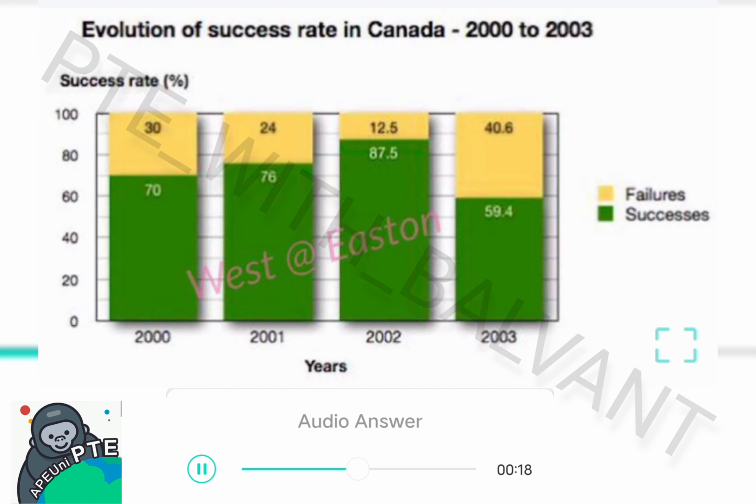I can also mention some failures and successes. I can also describe some numbers like 20, 40 and 60. I can also mention the highest and the lowest values from this image.